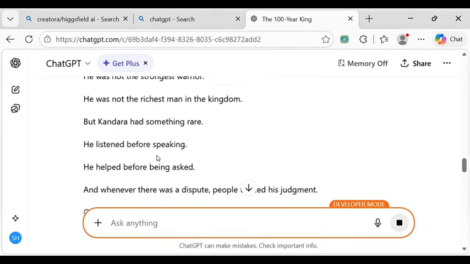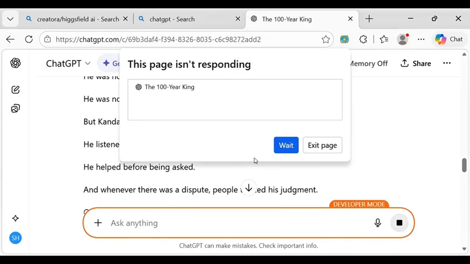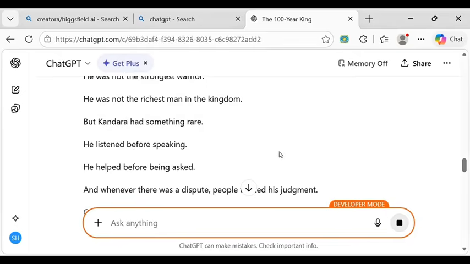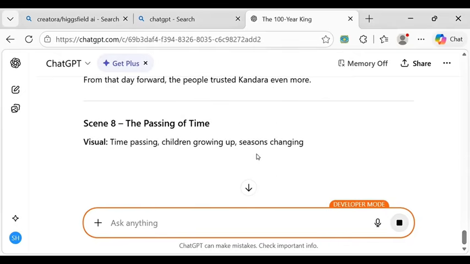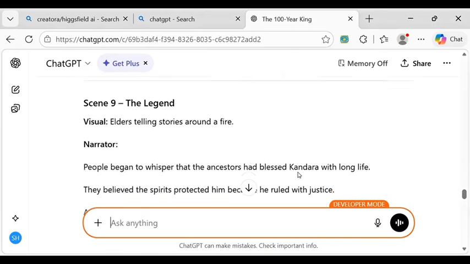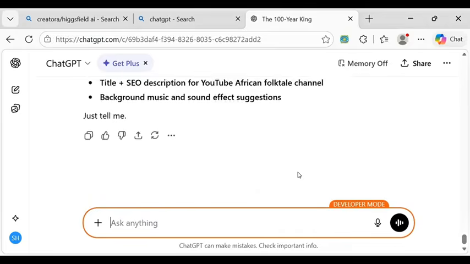Let's read the previous one that it has written. Now it has completed everything.